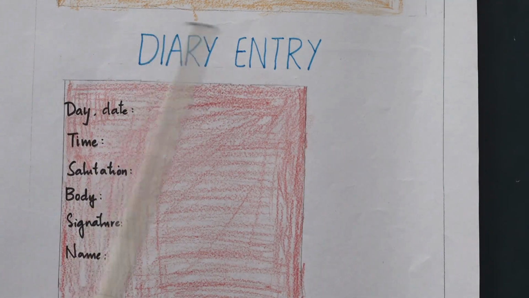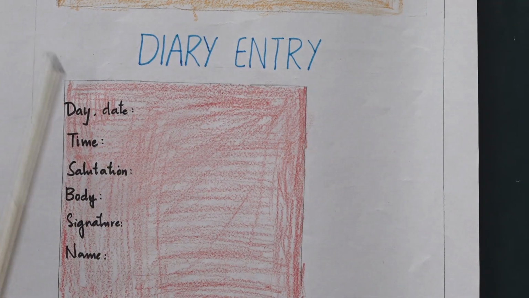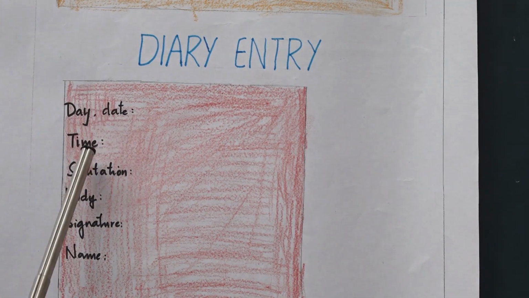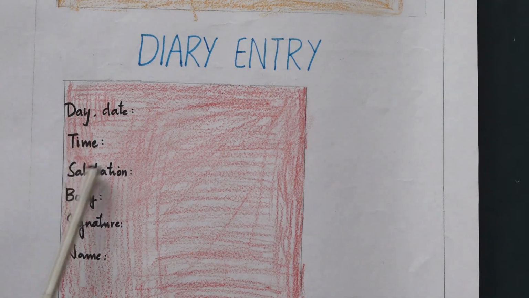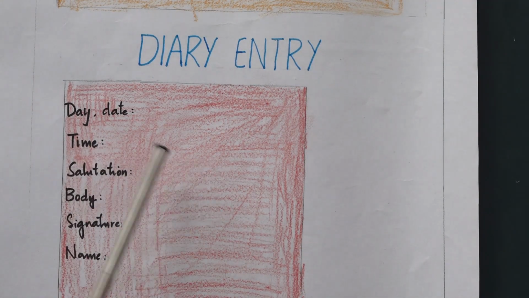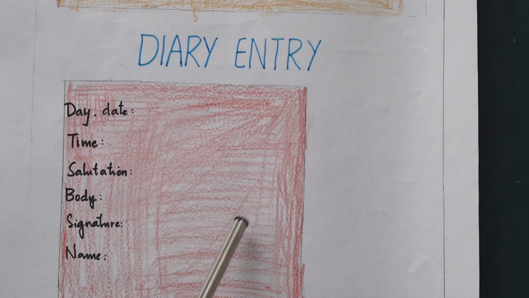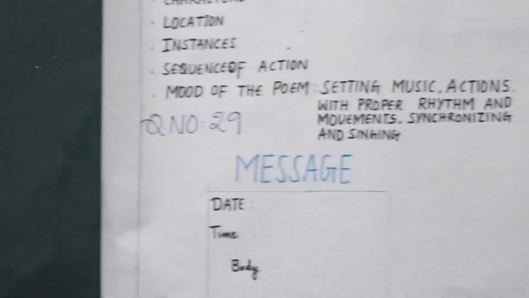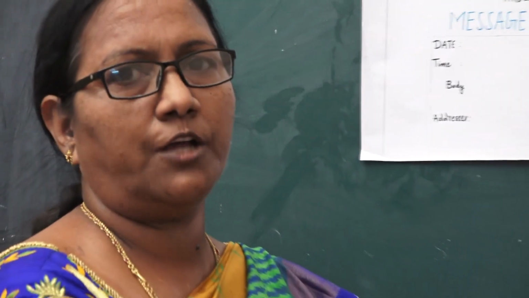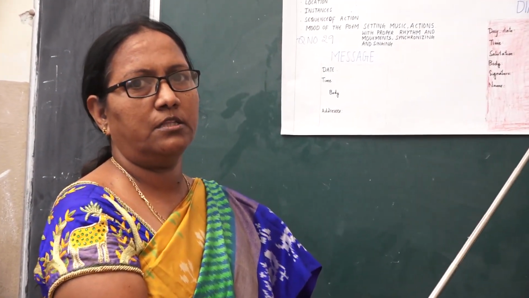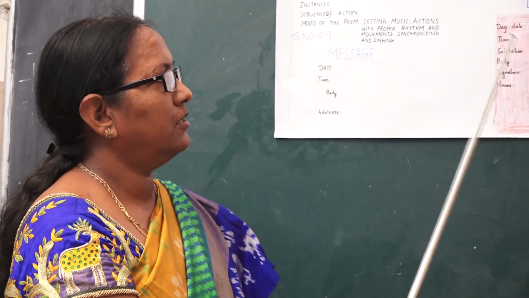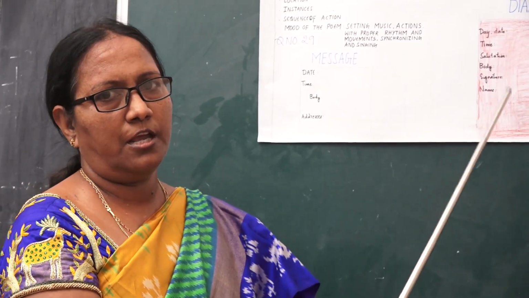When you are writing the diary entry, on the left hand side of the paper you have to put the day, date and time, then the salutation. We generally use dear diary for that, and then the body of the letter. What moods did you have that day? How are your feelings? Are you very happy or are you sad? Whatever memorable things happened, you will record it in the diary entry. Then the signature is a must and important in the diary entry, and you should write the name.